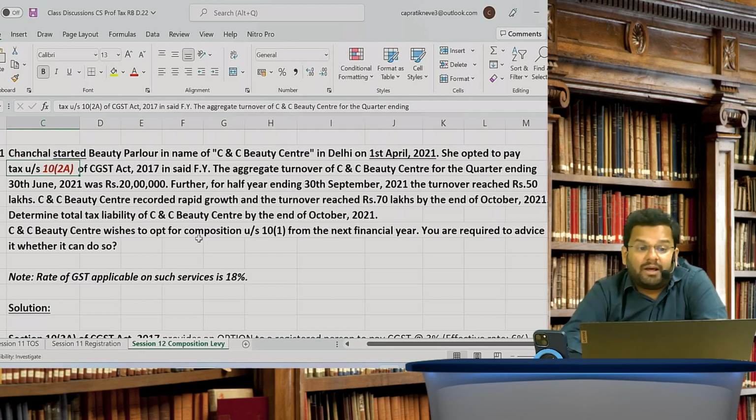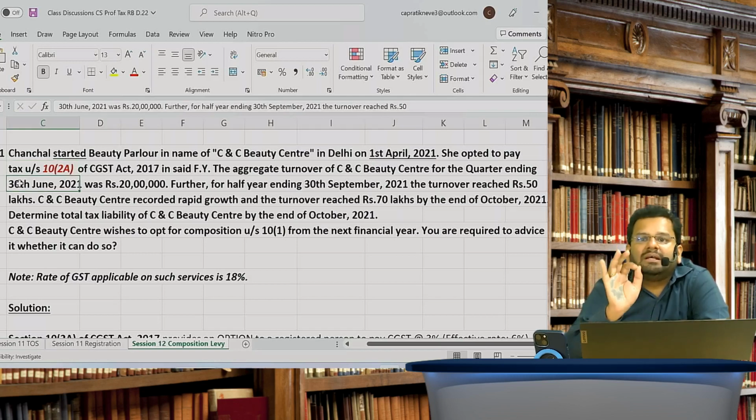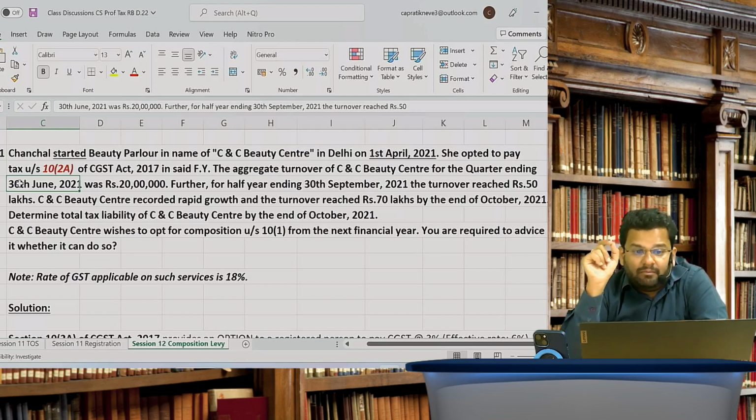Okay, now see what happens. She opted to pay tax under section 10(2)(a) in the said financial year. So she has opted for that composition scheme. Aggregate turnover of this C&C Beauty Center for the quarter ending 30th June was 20 lakhs. Agreed? Tell me one thing.